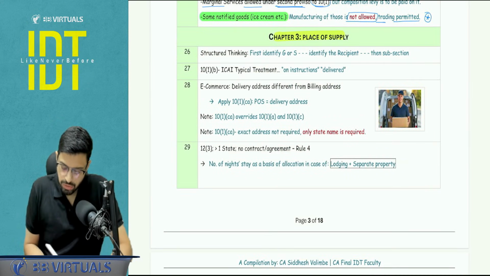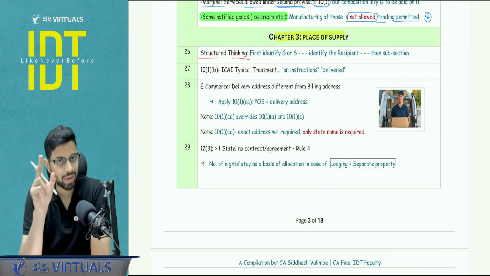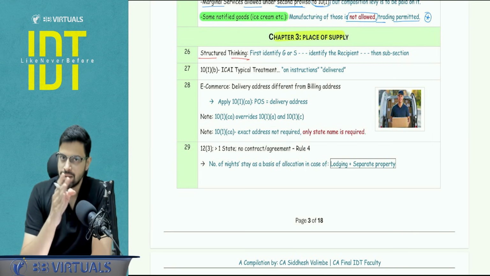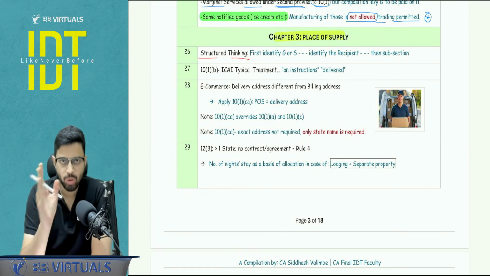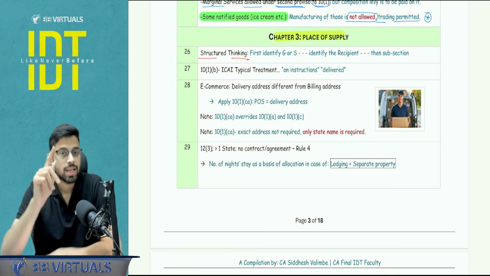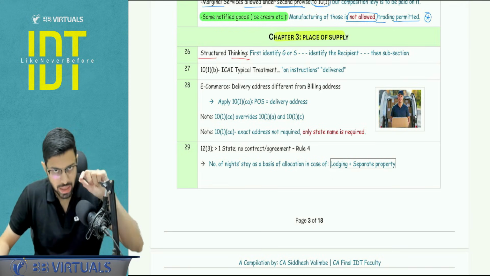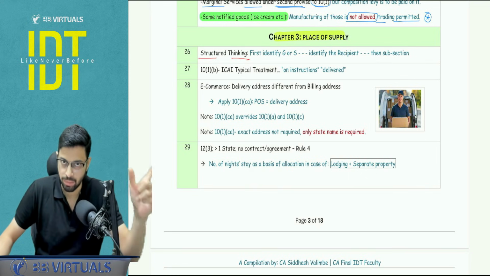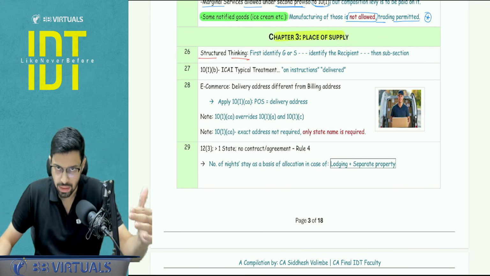Let's start. First point to be noted, please practice the structured thinking approach whenever you are talking about place of supply and whenever you are applying the section. First, think whether it is a case of goods or is it a case of services. Then in goods, apply section number 10 or 11 carefully. 11 is import export. Especially in services, see if the location of both supplier and recipient is in India. If yes, then apply section number 12. If the location of one of them is outside India, then you apply section number 13, right?